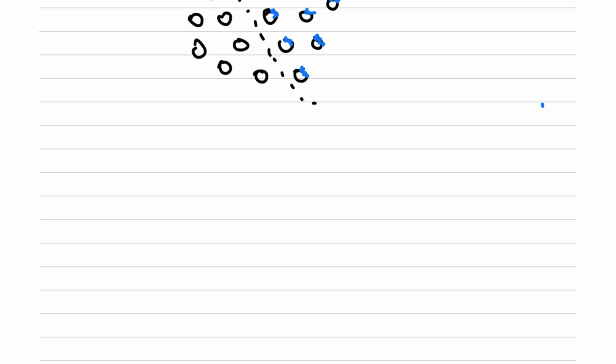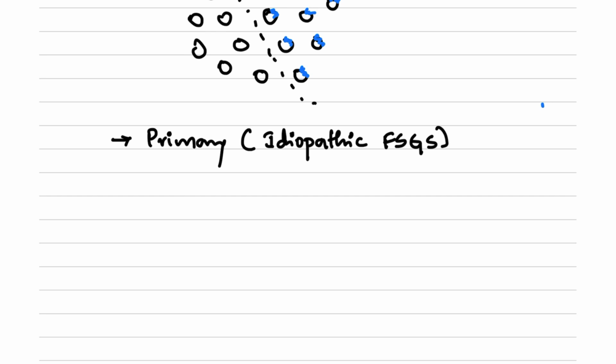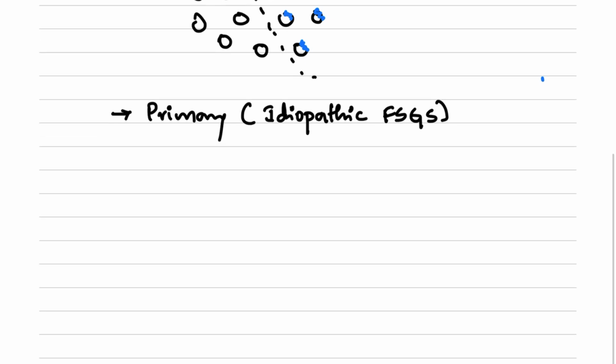Moving on to the causes, the most common cause is primary, and this primary cause is due to an idiopathic cause, that is idiopathic FSGS. We actually don't know why FSGS is occurring. So this is the most common, that is primary.